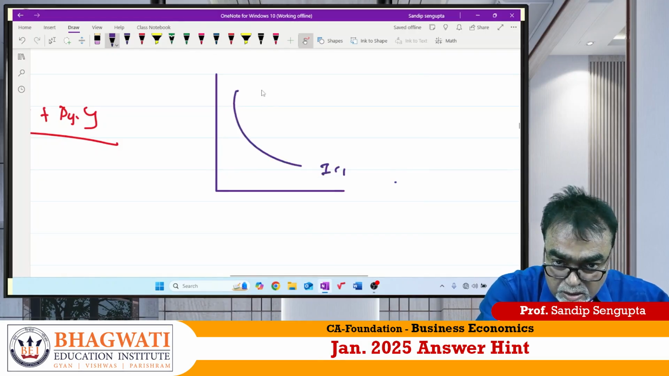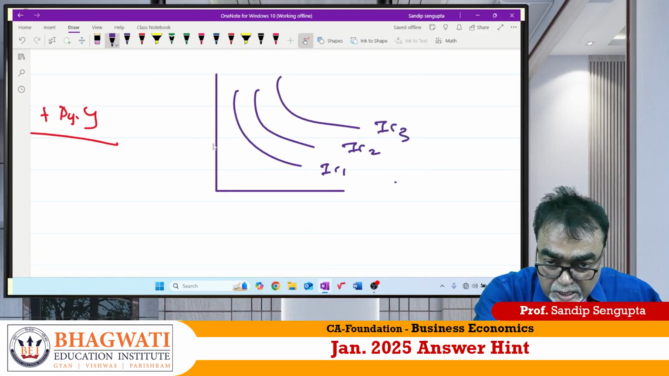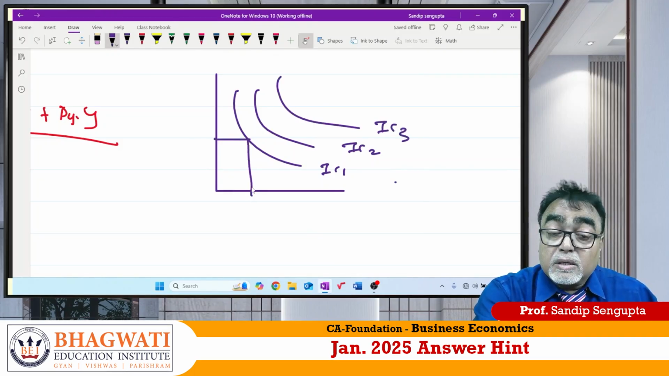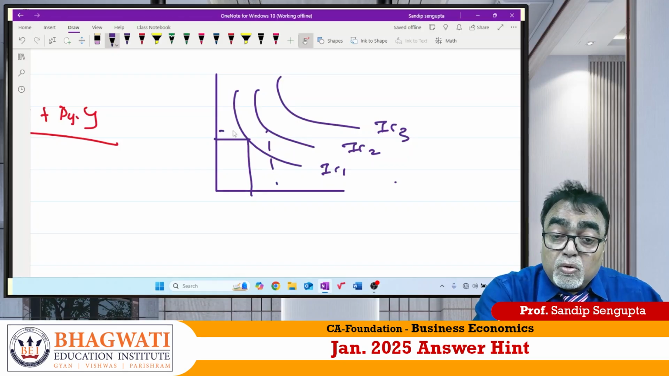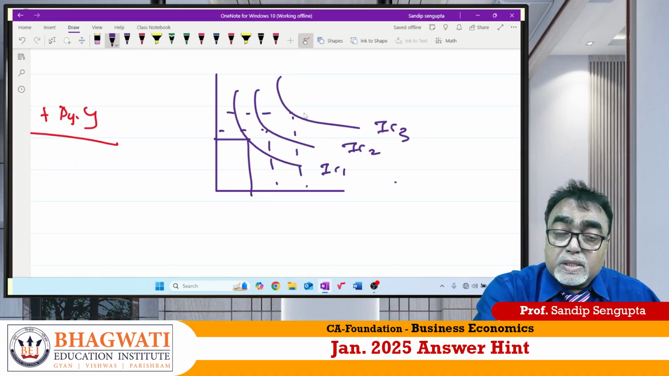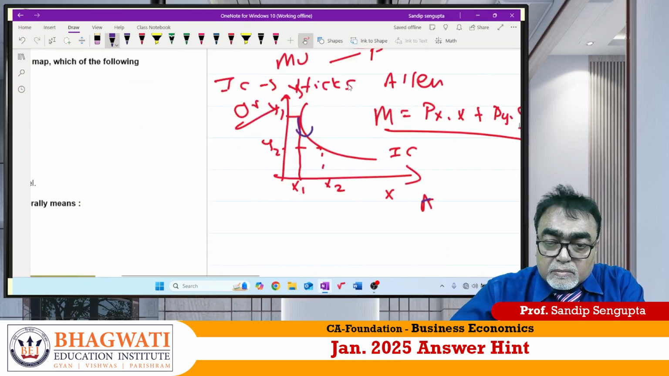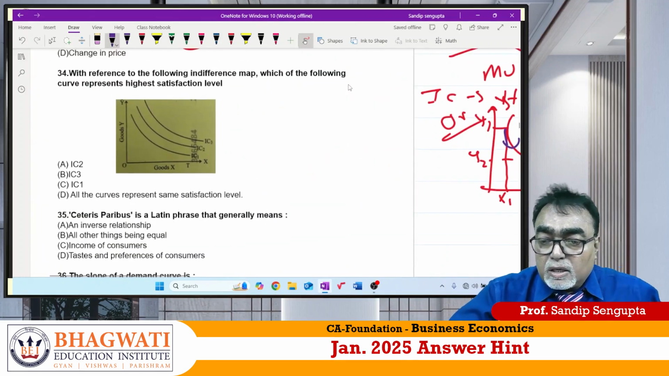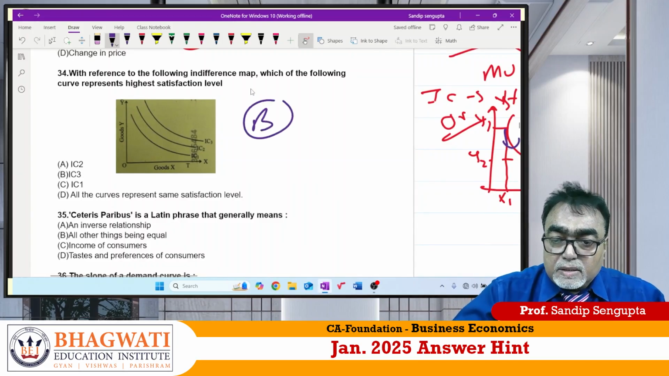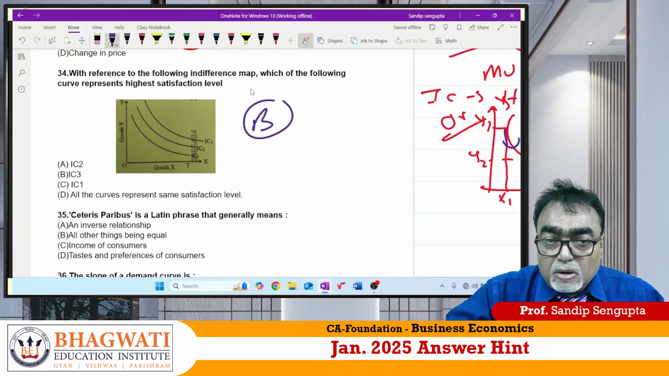IC1, IC2, IC3. IC1 gives this amount of combination. IC2 gives more amount of combination. IC3 gives further more amount of combination. If no budget constraint is there, which one do you prefer? Obviously IC3. The answer should be what? 34. IC3. Correct or not?